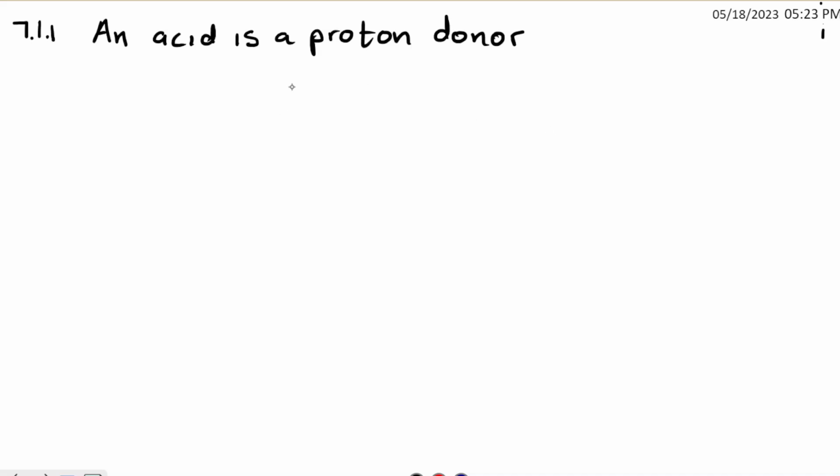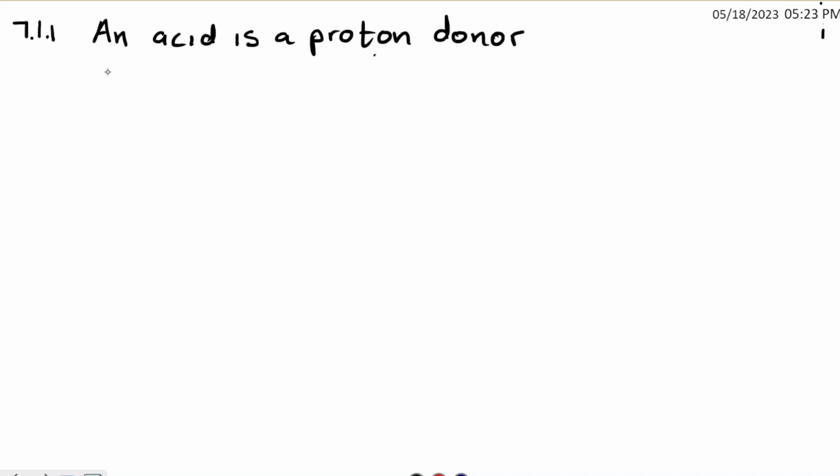So that was 7.1.1. So Lowry-Bronsted said an acid is a proton donor. So that is the Lowry-Bronsted acid definition. Now, the Lowry-Bronsted base definition says that a base is a proton acceptor.